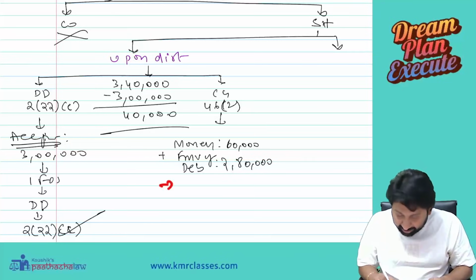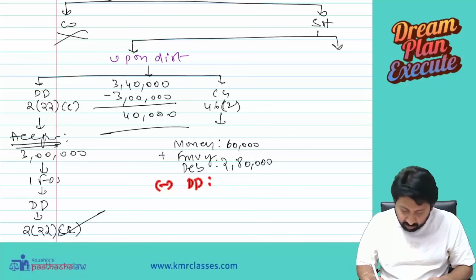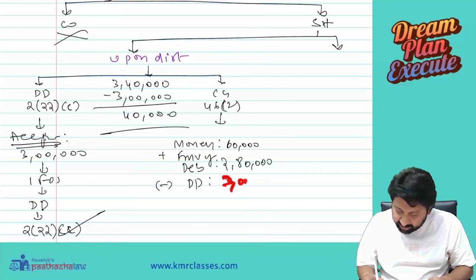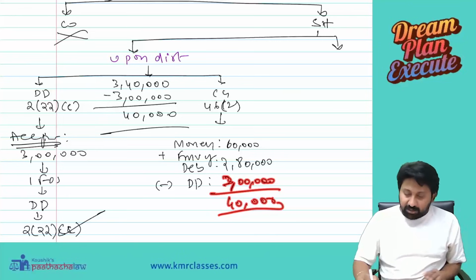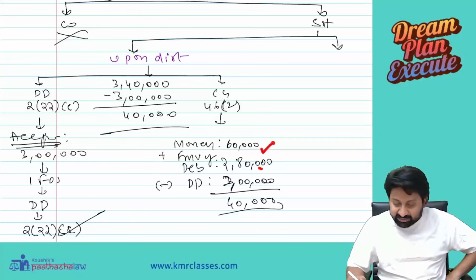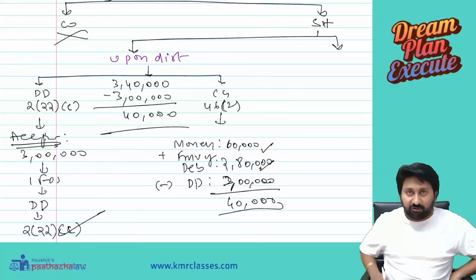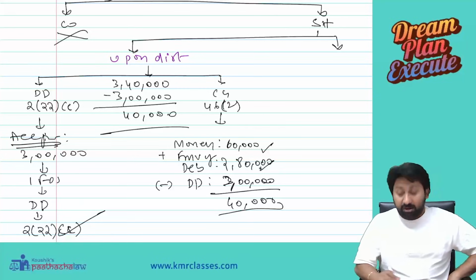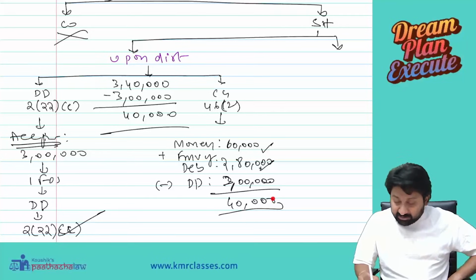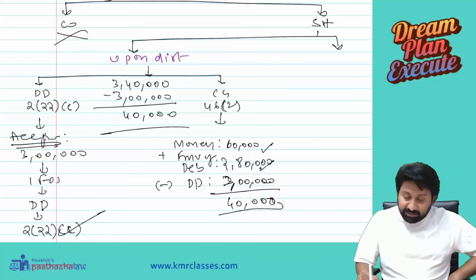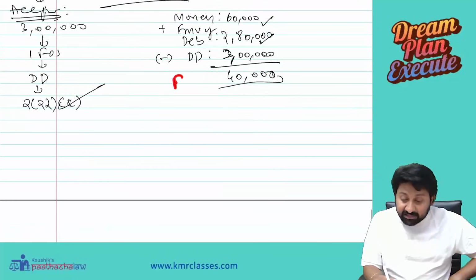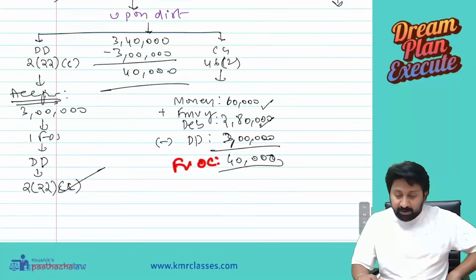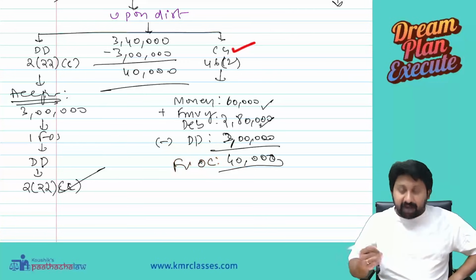No. Minus the deemed dividend amount already taxed, 3 lakh. Balance how much is there? 40,000. So 2,80,000 plus 60,000, totally I received 3,40,000. In that, 3 lakh is already chargeable to deemed dividend. The balance of 40,000 will be treated as the full value of consideration for capital gain.